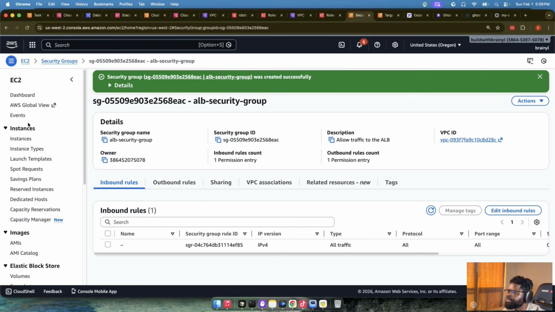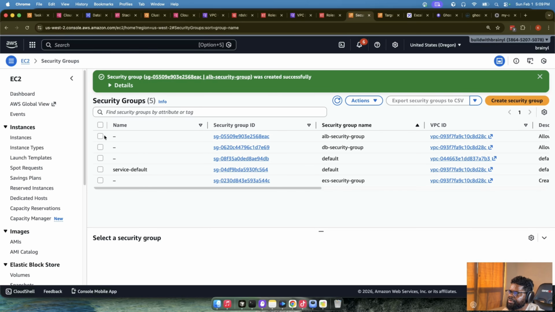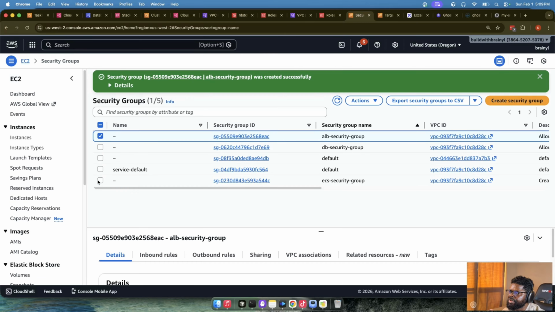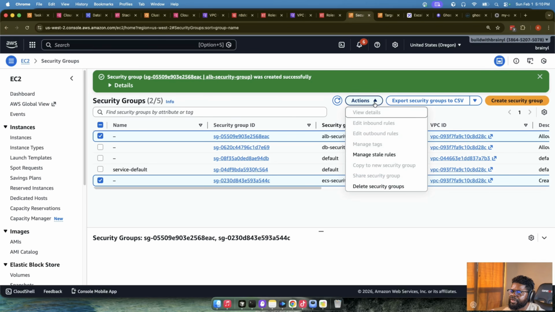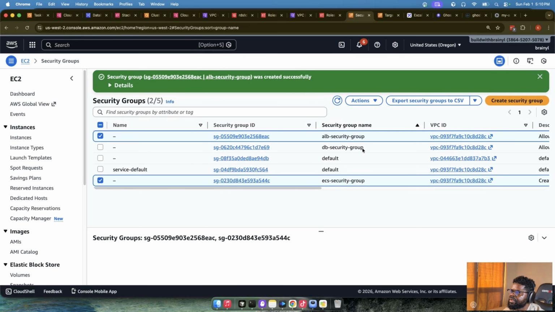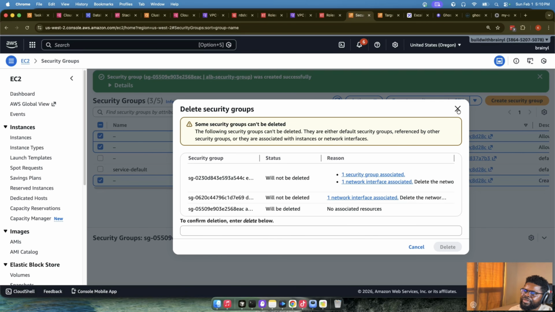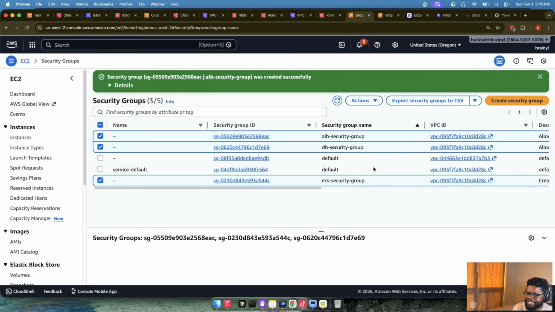So we'll go to security groups, the ones we created. We created a number of them for this VPC. So the ALB security group can go, the DB security group, the ECS security group. I think these two can go for now. I'm not sure the other one can go. Even this one is saying it has some network interface associated with it. So I'm not sure which one, but let's also do this one and delete security groups. Yeah, some of them will not allow us to delete because some things are still getting deleted. So let's give it some time.